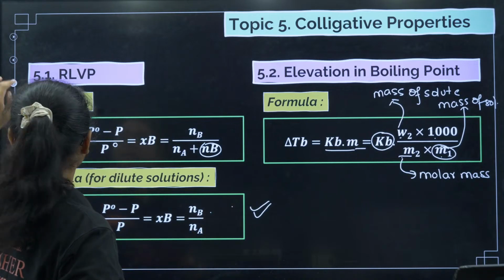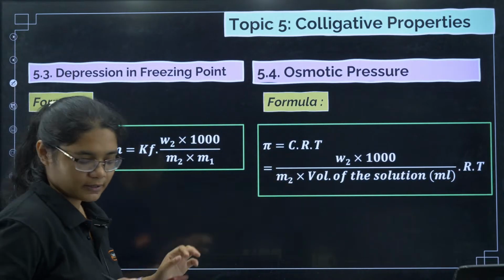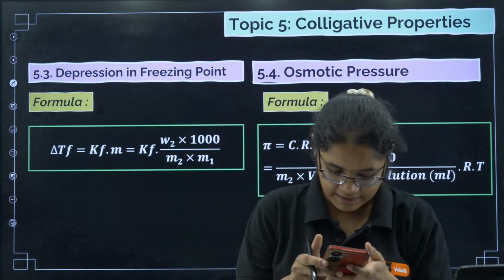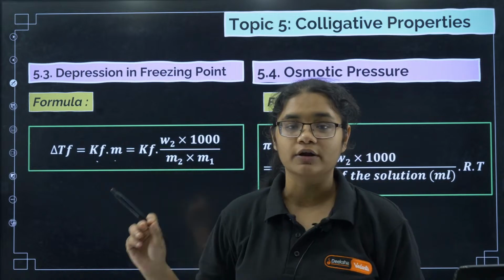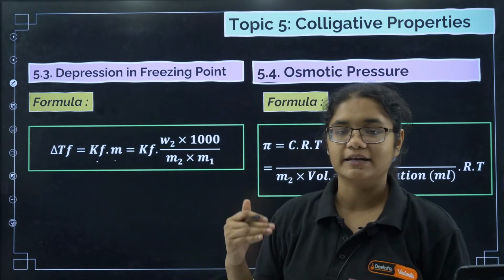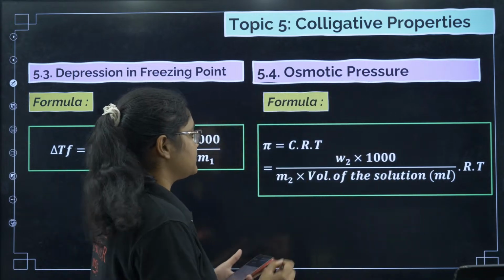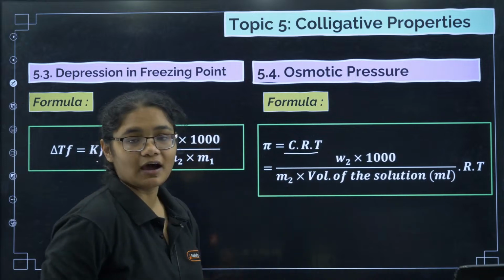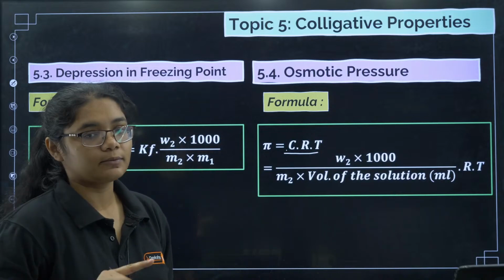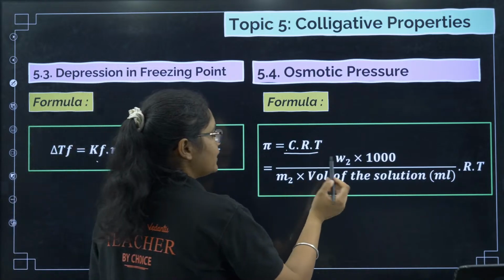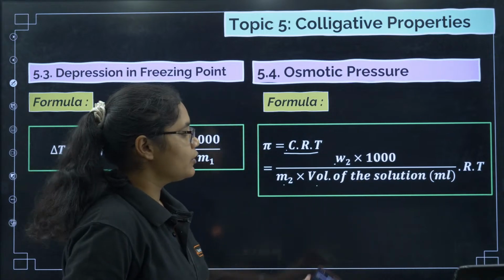Now we will have next, that is depression in freezing point and osmotic pressure. For depression in freezing point, we have the same formula, Kf into m, where Kf is your freezing point constant, or you can say cryoscopic constant, and here it is molality. Now here osmotic pressure is again important, pi is equal to CRT. Here the formula is different. C stands for molarity and not molality. So molarity's formula is W2 by M2 into 1000 by volume of the solution, into R into T.